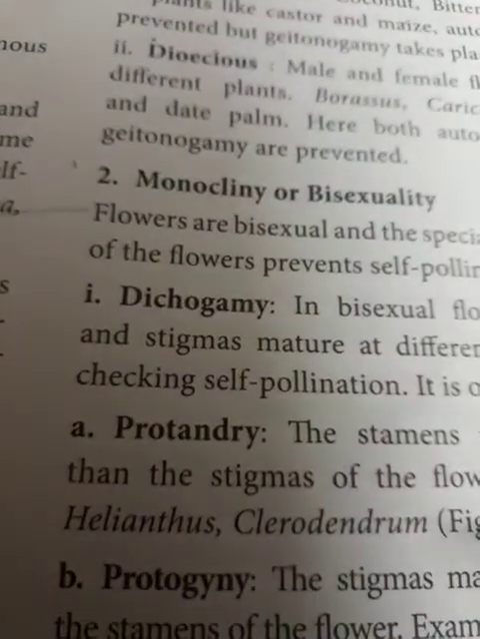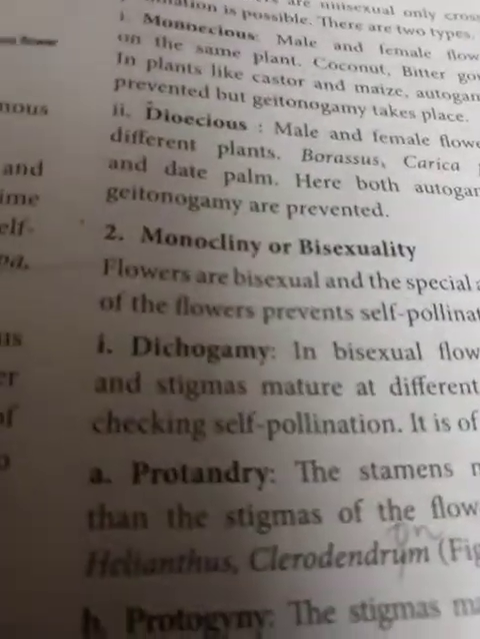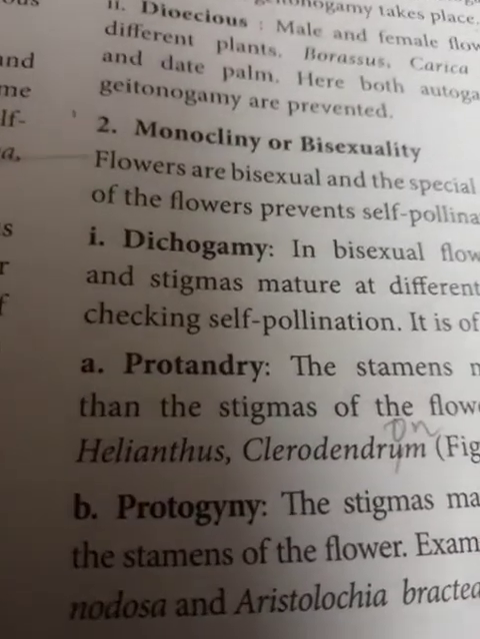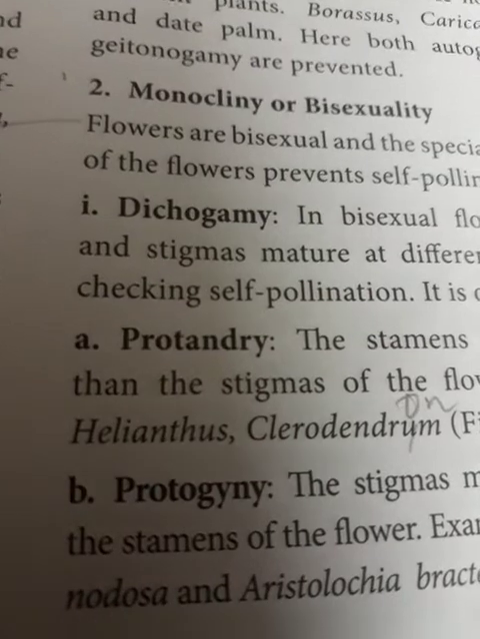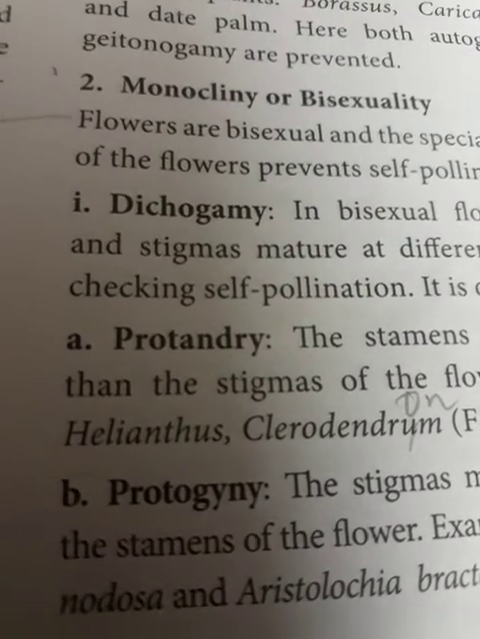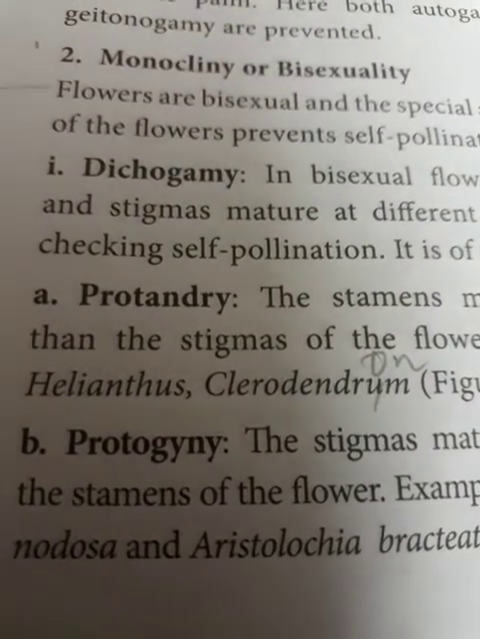Clerodendron, it is not dendrum. Clerodendron. So that is called protandry. Second type, it is called protogyny. Though bisexual flowers, the anther matures first, so self-pollination will be prevented, cross pollination is needed.